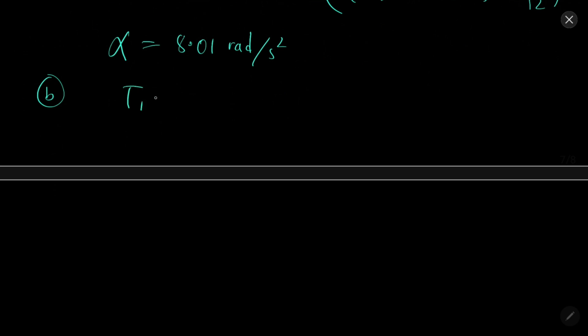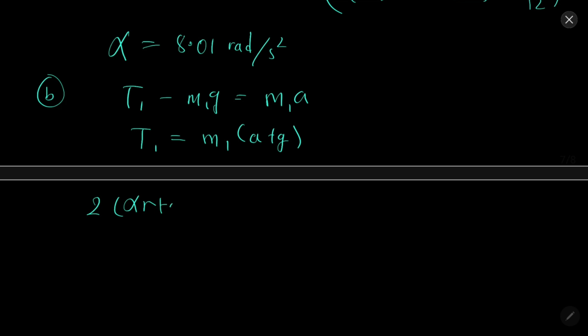In B part, tension 1 minus m1g equal to the net force m1a. T1 will be m1 into (a plus g). So it will be 2 into (alpha r plus g) equal to 2 into (8 into 0.5 plus 9.8). Acceleration is alpha, remember.